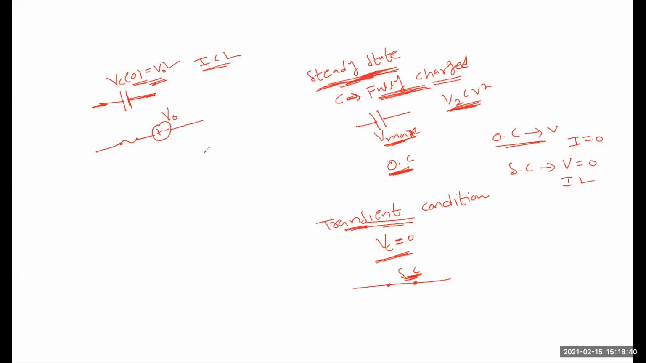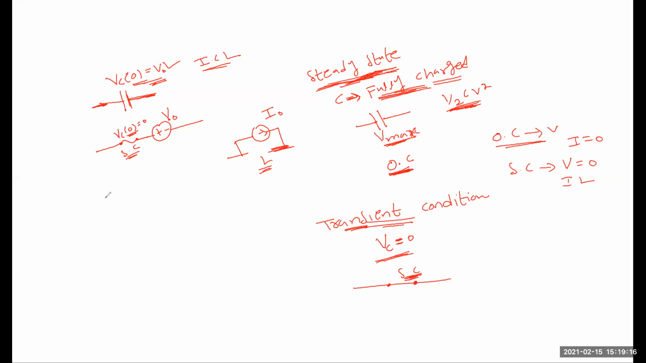And for an inductor, we represent it like this. If initial conditions exist, the current is called I naught, across the inductor. Under transient condition, what is the voltage across the capacitor? It is equal to 0 because it is short circuited. The capacitor is short circuited during transient condition because it does not allow sudden changes in voltage.